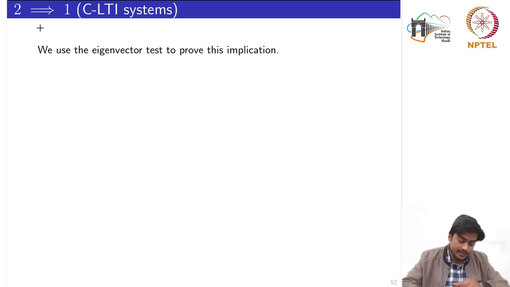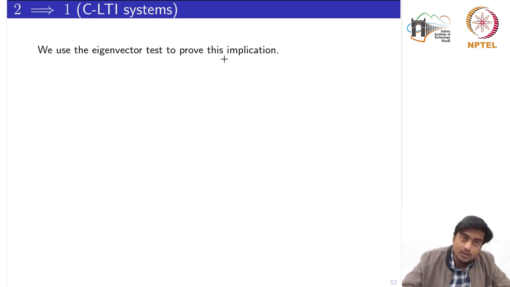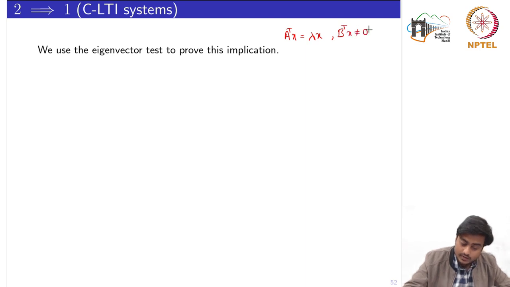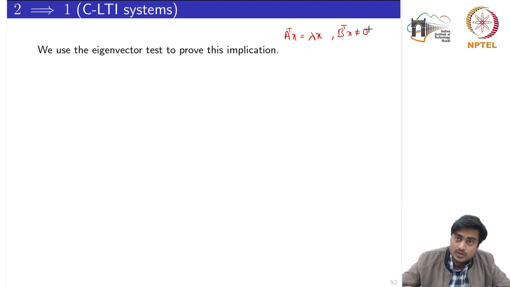First of all we'll show that the second implies the first, that if W is a solution to that Lyapunov equation, then the system is controllable. We use the eigenvector test to prove this implication. Just to recall the eigenvector test: associated to lambda there is an eigenvector x of A transpose which satisfies this equation and does not satisfy B transpose x equal to 0. Okay, this was the eigenvector test.